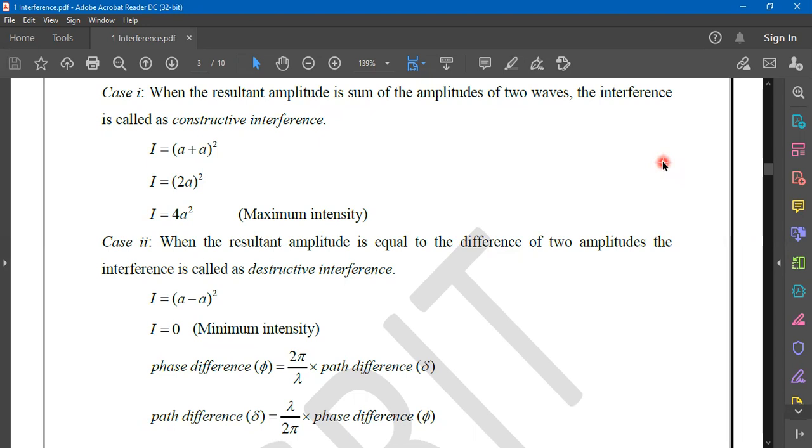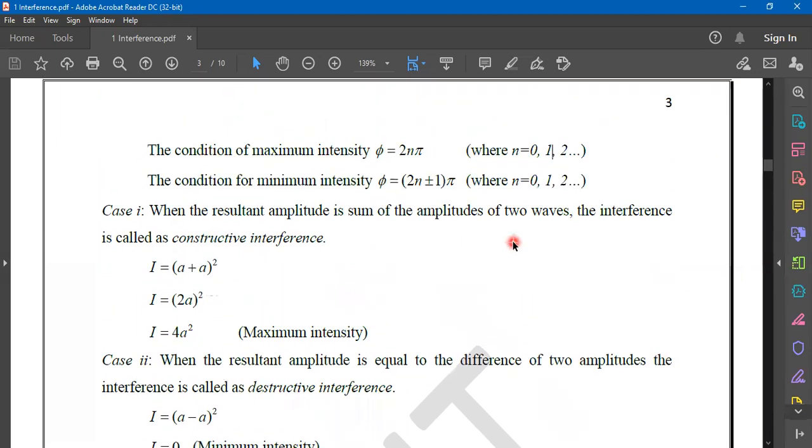So in this case we are assuming that the resultant amplitude will be the sum of amplitudes. And for mathematical simplification, here we assume that both the amplitudes of the waves are equal.